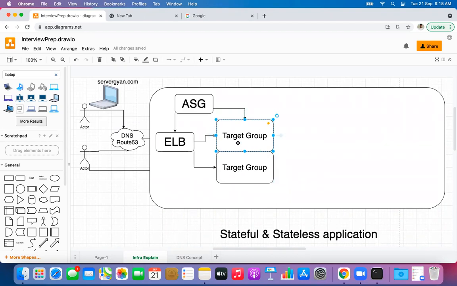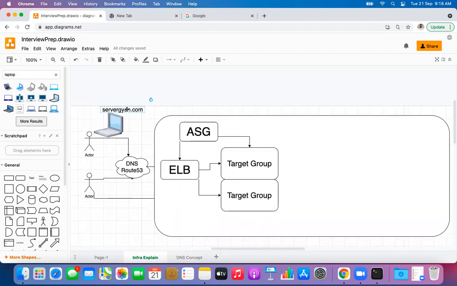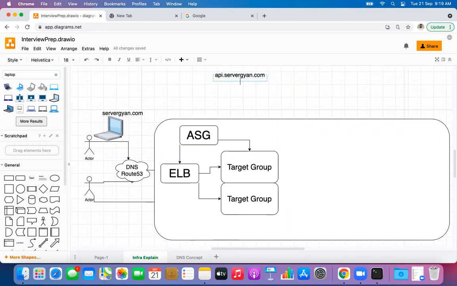Let us say we have servergan.com, right? And maybe 5 different instances. api.servergan.com is there, right? And then we have some other component here. For example, we have mobile.servergan.com. All the requests of mobile will be served here.